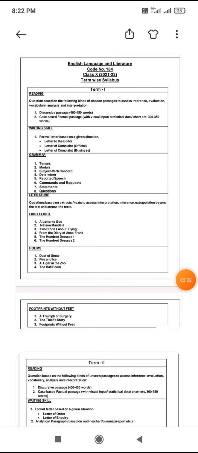Now as far as your preparation is concerned, this is the latest syllabus given by CBSE. So questions based on the following kinds of unseen passages to assess your inference, evaluation, vocabulary, analysis and interpretation. And for this, two passages will come.